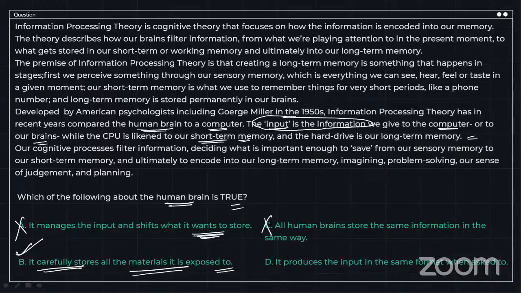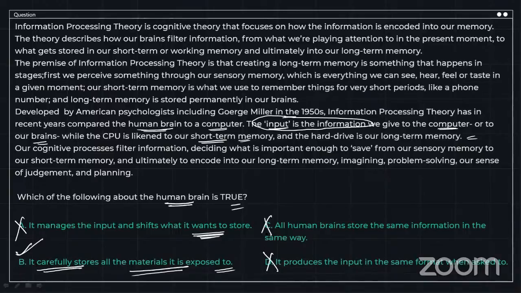So option C is again ruled out. It produces the input in the same format when asked to. No, if I say that an apple is red, your brain might say that red color is apple. So we are processing information in different ways. All right. So if you take in an information, it is not possible to take the information out again in the same way. Hence, this is wrong.